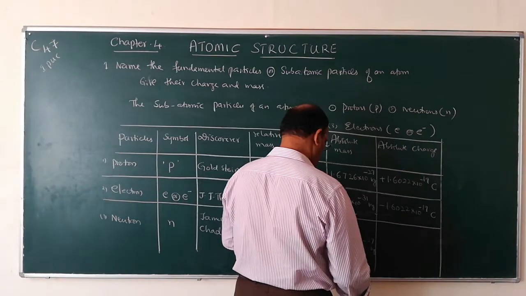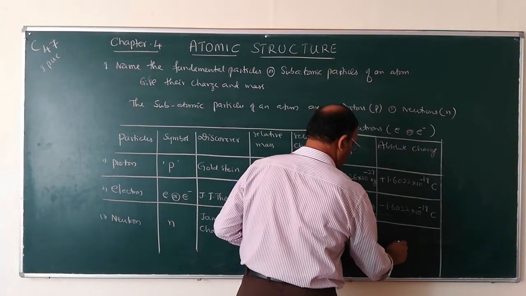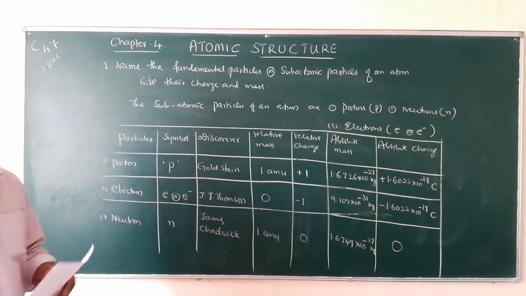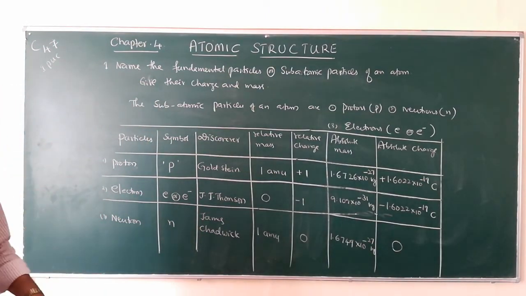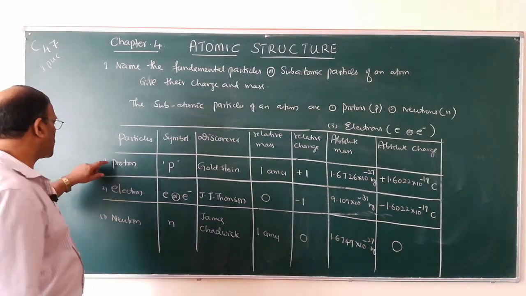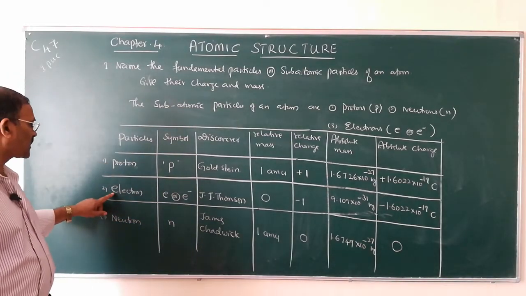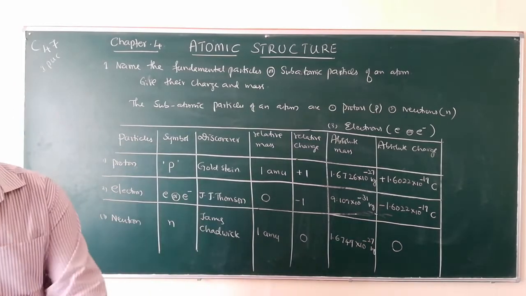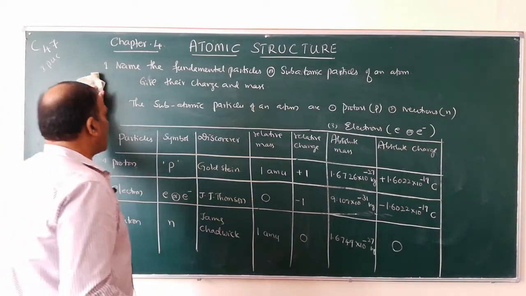What is the absolute charge of neutron? It is 0. So this is about the fundamental particles. What are the fundamental particles? Proton, neutrons and electrons are the fundamental particles, the subatomic particles of an atom.